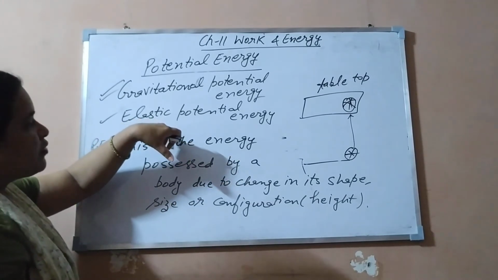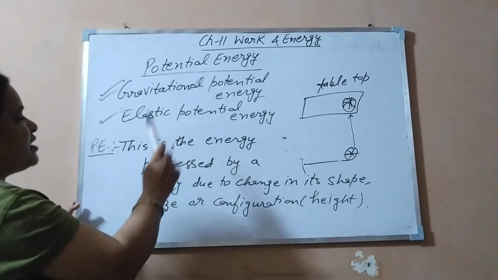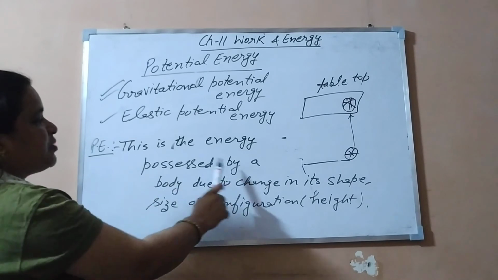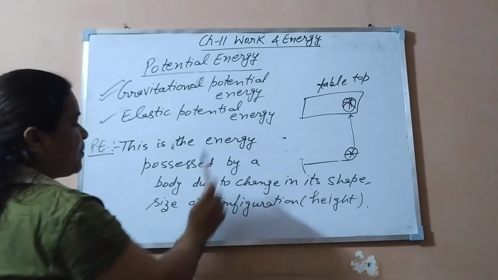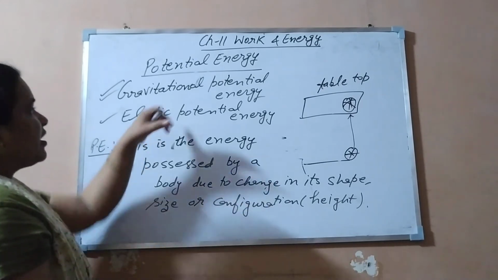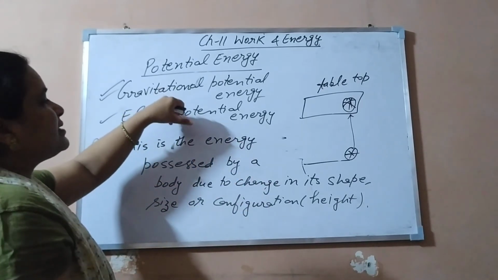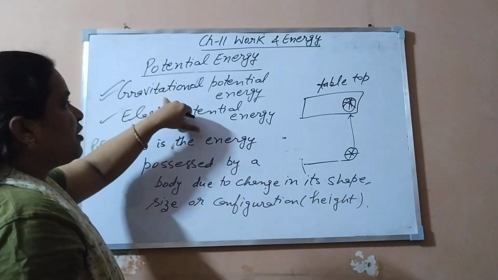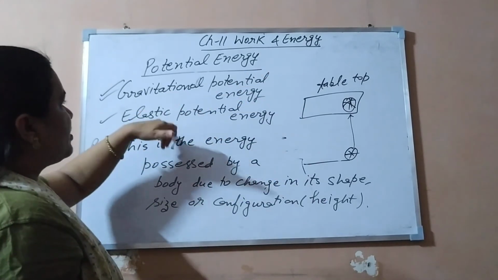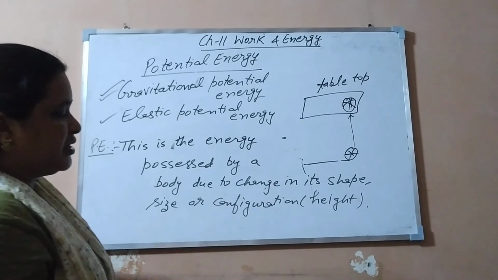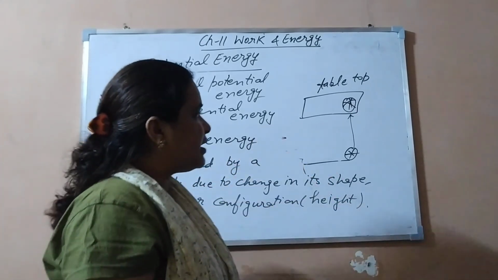When the definition comes, what is elastic potential energy? Simply you will write, this is the energy possessed by a body or stored in a body due to change in its shape and size only. Or gravitational, what will you write? This is the energy possessed by a body due to the change in its position or height. That is the difference between these two potential energies. Other examples you can think of and write.